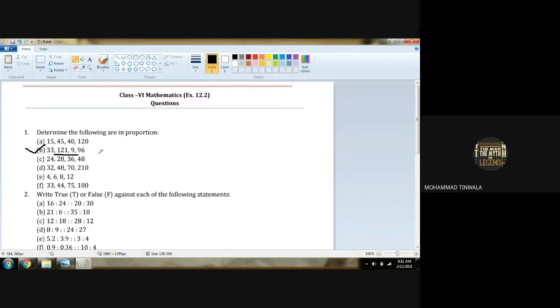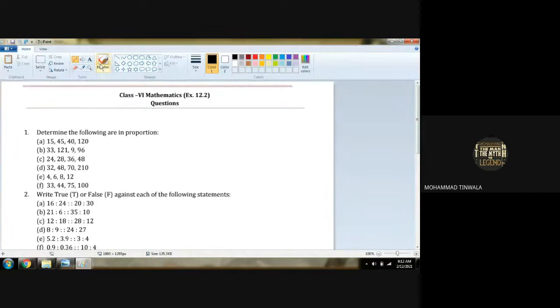Sum number C: 28 and 36 middle term, 24 and 48 extreme term. Correct. Sum number D: 32 and 210 extreme term, 48 and 70 middle term. Very good. Sum number E: 4 and 12 extreme term, 6 and 8 middle term. Very good. Sum number F: 33 and 100 extreme term, 44 and 75 middle term. Correct. So you are clear with the content.